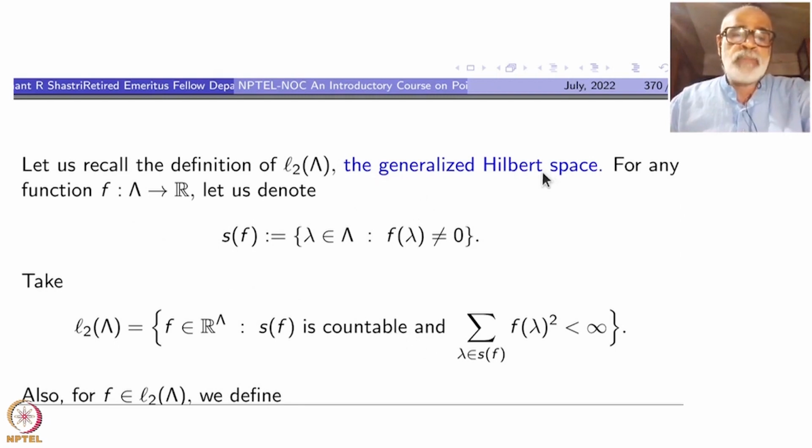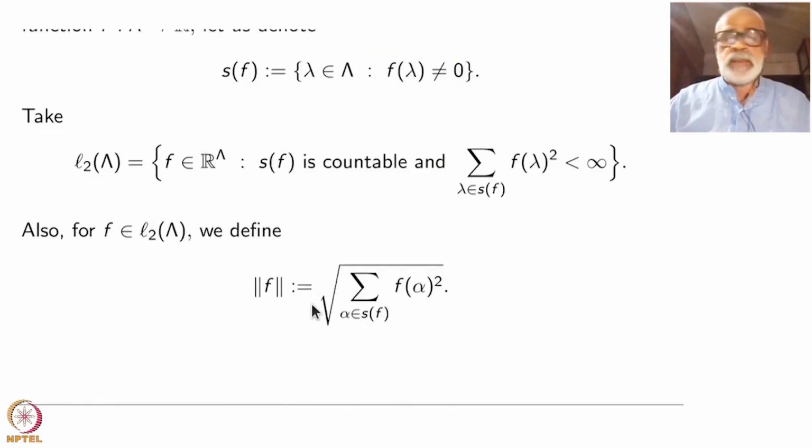Square summable functions form a Hilbert space. I will just use the word Hilbert space because the inner product here is not exactly used, only the norm is used. And what is the norm? The norm is the square root of the summation of f(alpha) squared.